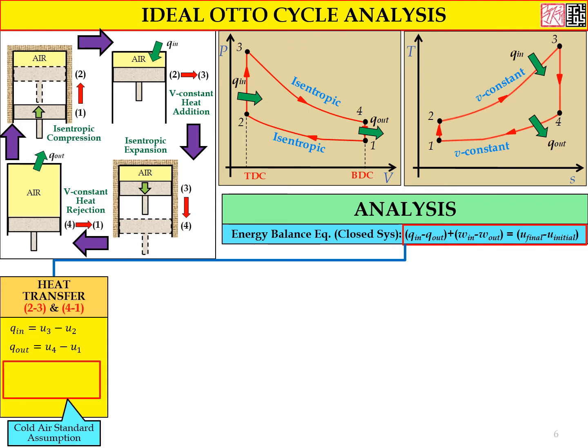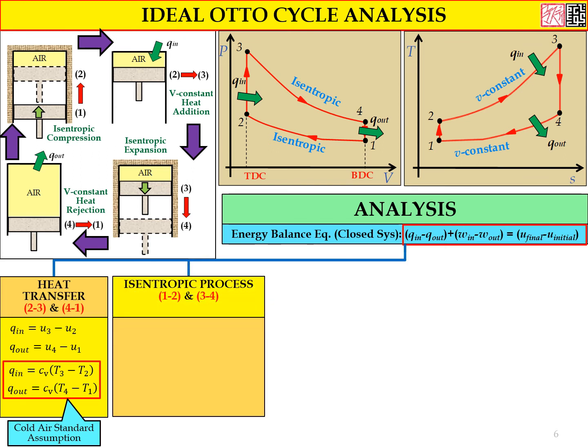So for the cold air standard assumption, we can use the Cv, where Q in is equal to Cv times, in the bracket, temperature at state 3 minus temperature at state 2. And the same goes for the Q out, which is equal to Cv times temperature at state 4 minus temperature at state 1.